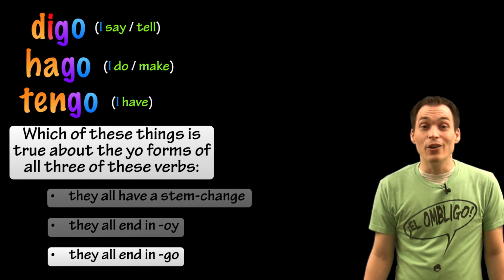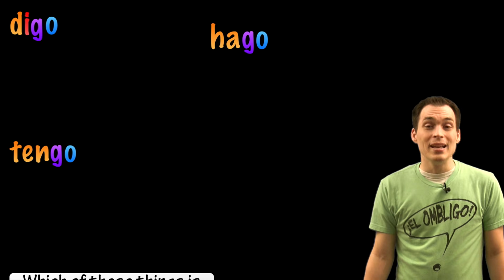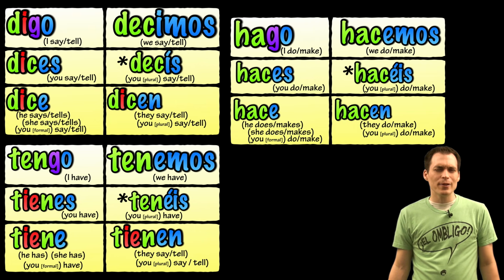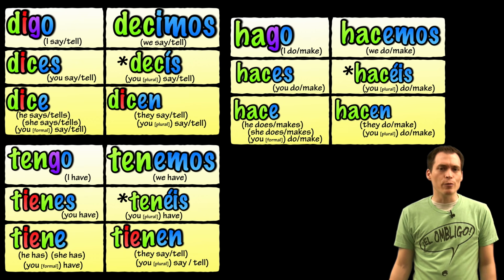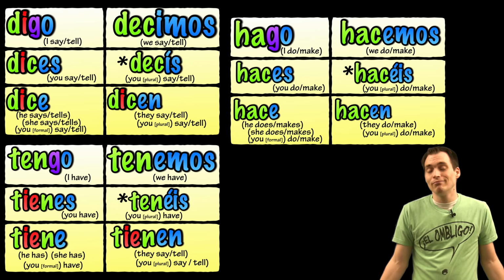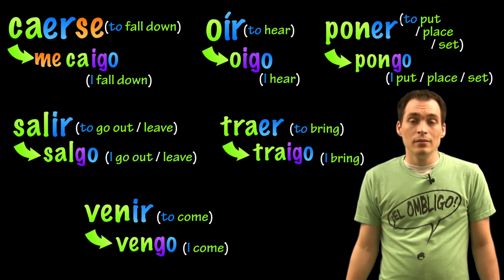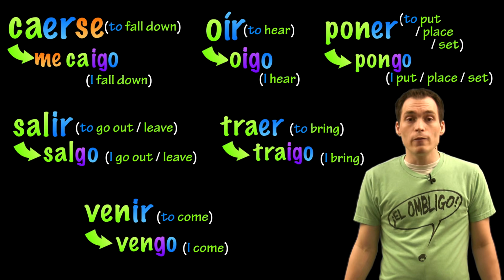Kind of funny. The O is normal for yo in the present tense, but the G is a little bit strange. Is there a G in any of the other forms of the present tense of these verbs? No. The G only appears in the yo form before the normal O ending. Since the G only appears in the yo form, I call these Goyo verbs. But these aren't the only verbs in Spanish that belong to the Goyo family. Let's go over a few others. Here you can see a list of them in their yo forms. And now let's go ahead and go over them.